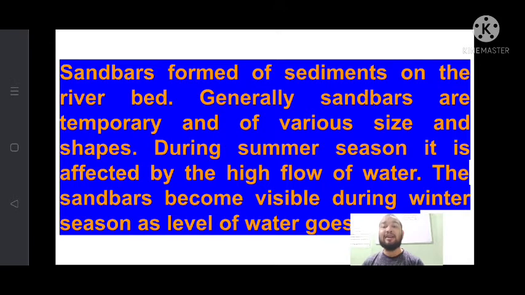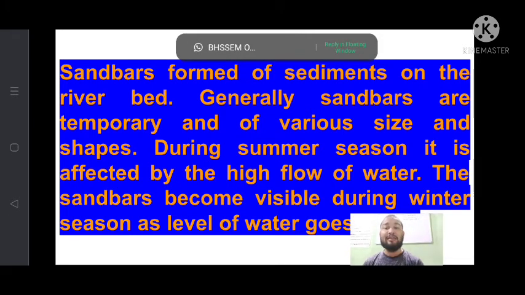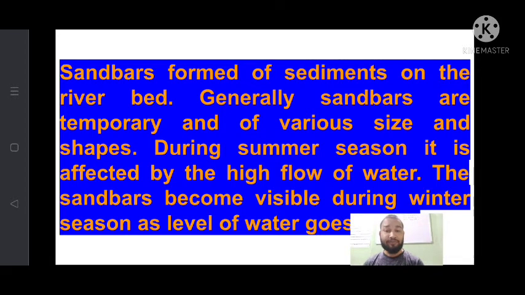Generally, sandbars are temporary and of various sizes and shapes. During the summer season, they are affected by the high flow of water. The sandbars become visible during winter season as the level of water goes down. That means sandbars are found on the river, and they differ in shape and size. Basically in India, during the summer season when rainfall occurs, the level of water goes up, then the sandbars go under the water.